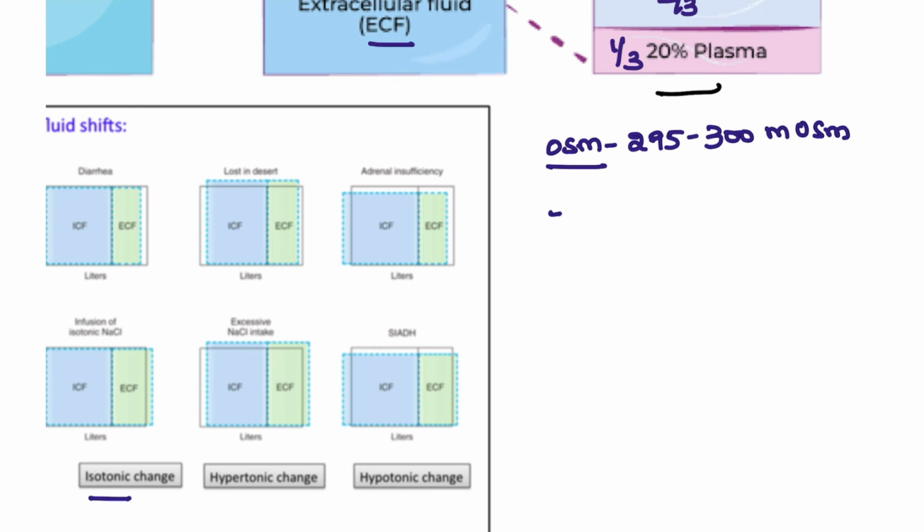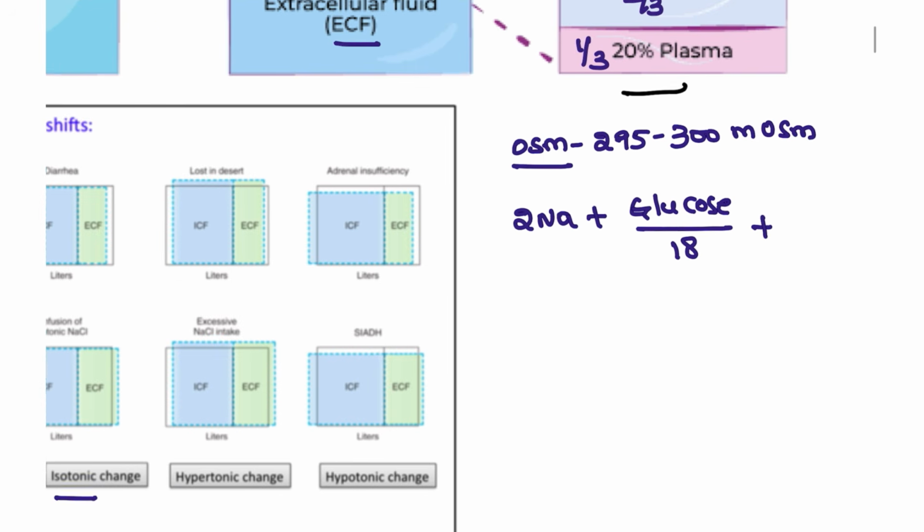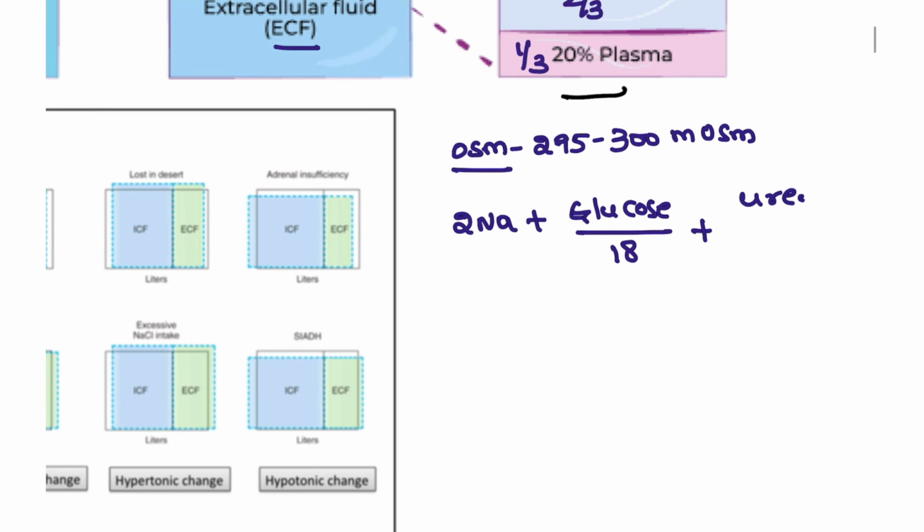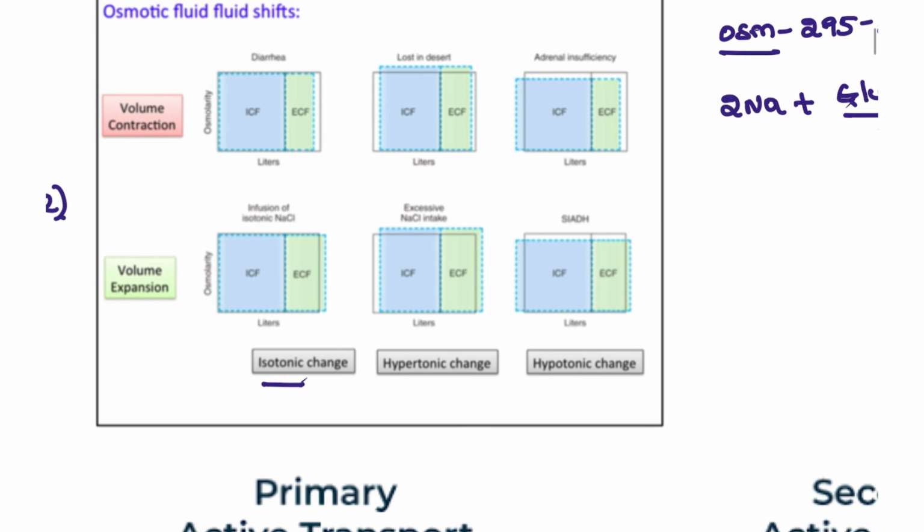How are we going to calculate? 2 times sodium plus glucose by 18 plus urea by 2.8. So this is how we are going to calculate the osmolarity. So when we add the isotonic fluid, it will be the same content only, right?